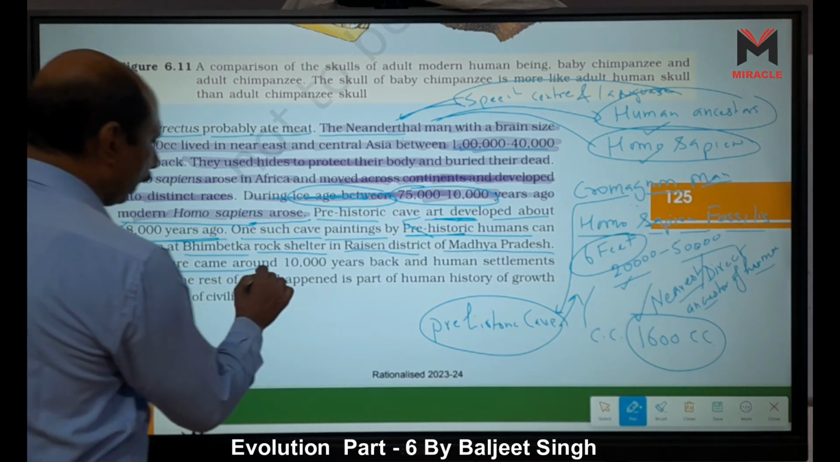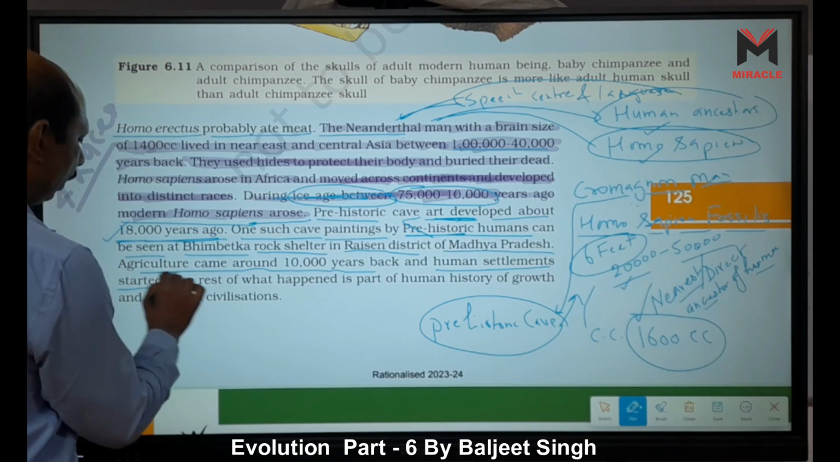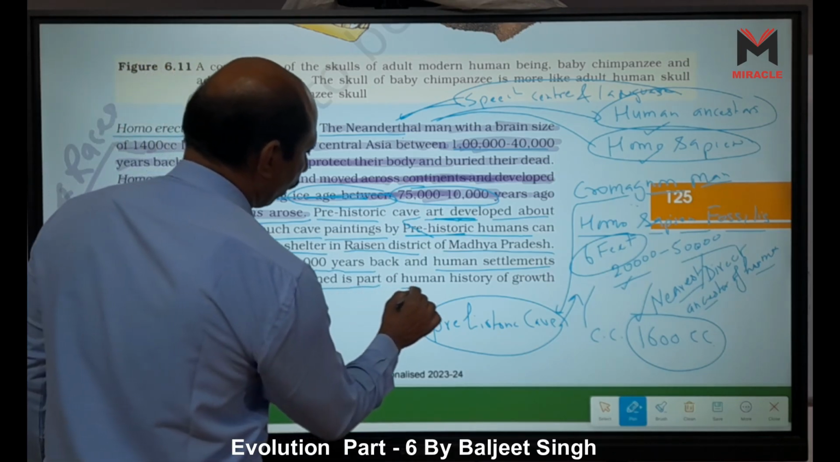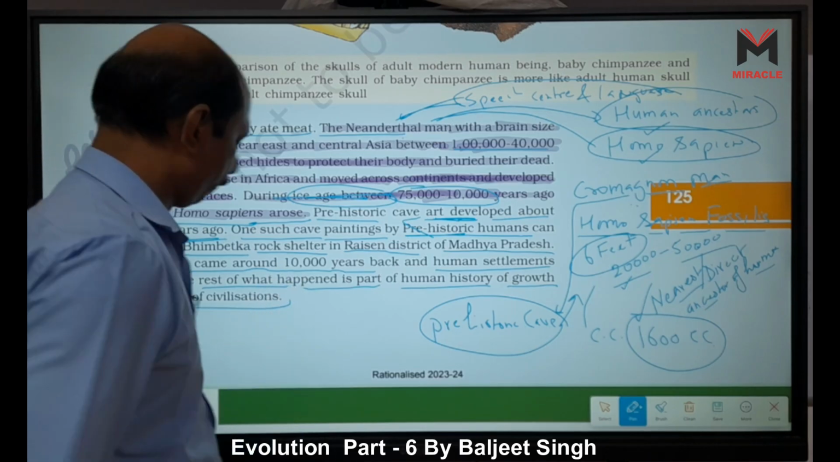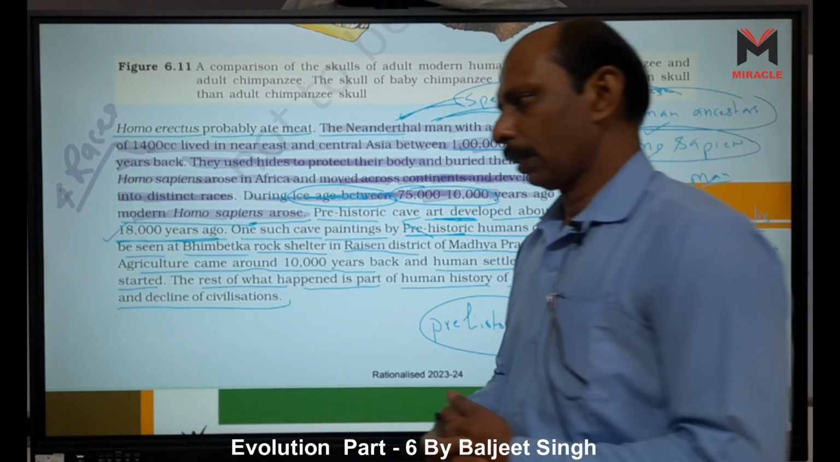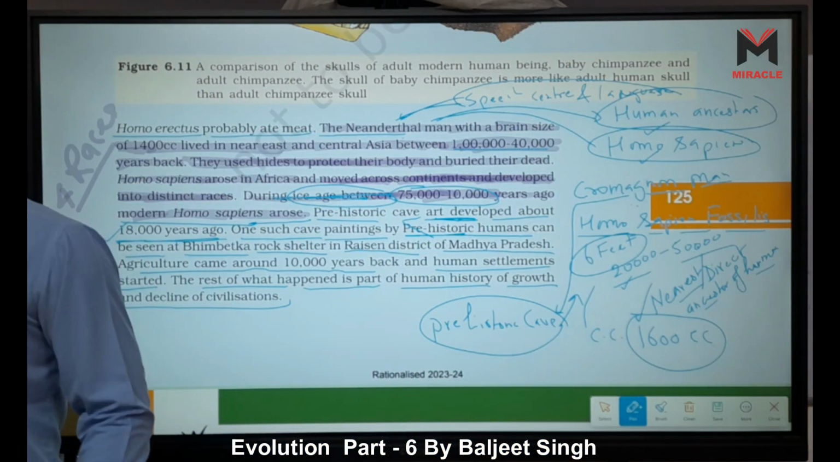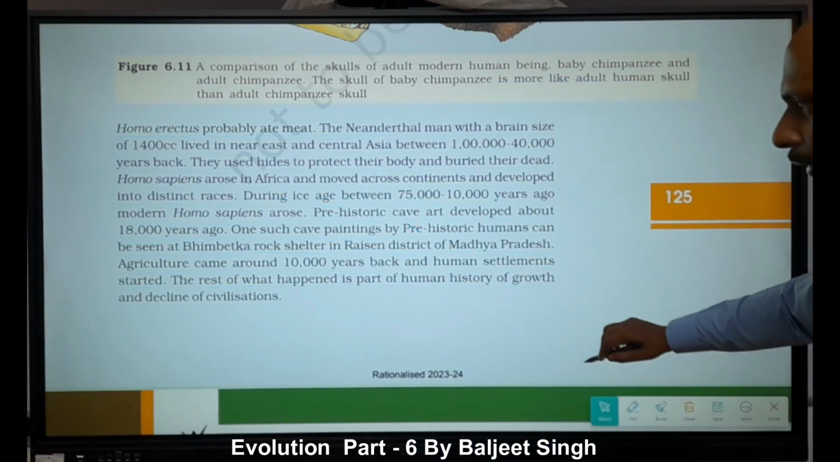Agriculture came around 10,000 years back and human settlements started. The rest of what happened is part of human history, the growth and decline of civilization, right? The rest is not part of evolution; that is the whole history of human evolution. I think this chapter is now finished.